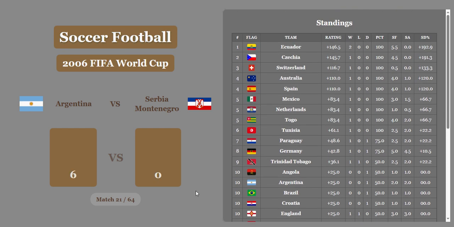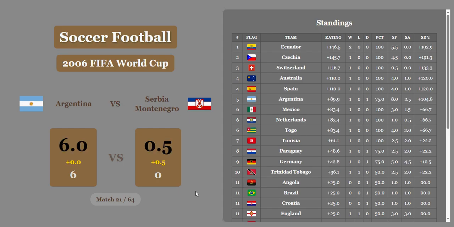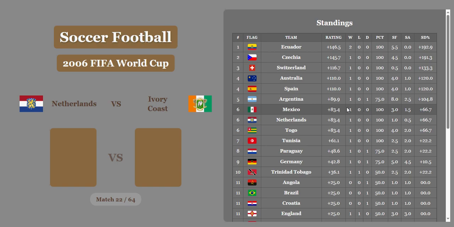Argentina versus Serbia and Montenegro, 6-0. Ouch, that's a huge one. That's a terrible loss for Serbia and Montenegro. And Argentina up in 5th place with a 5.5 goal difference on that game. And their total scoring difference now is 104, plus 104.8%, as Netherlands beats Ivory Coast 2-1.